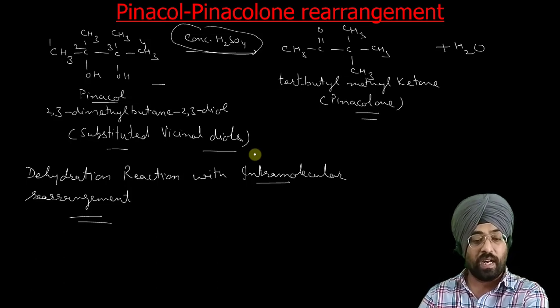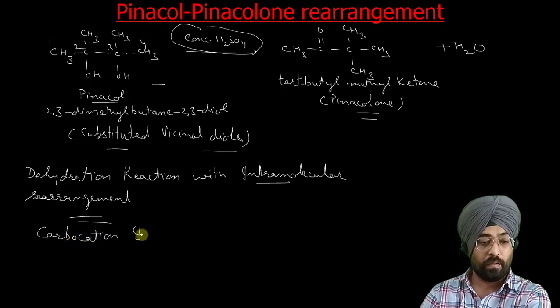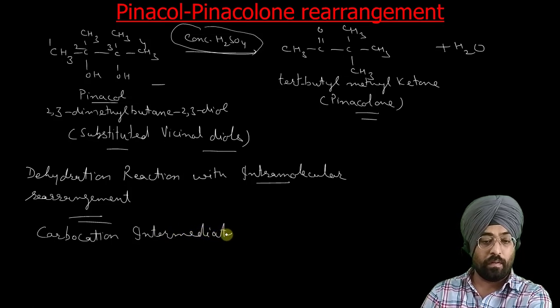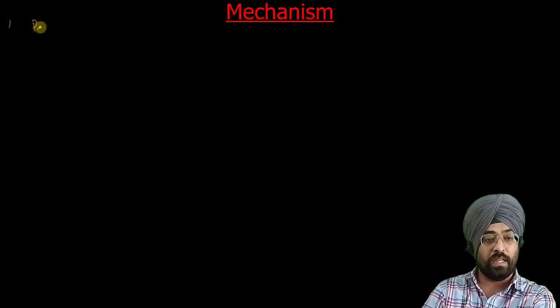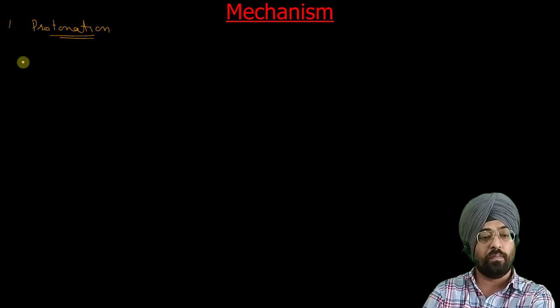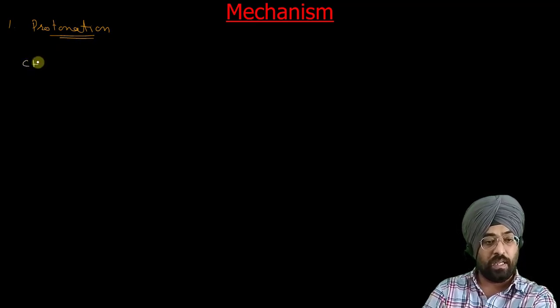Now it is a carbocation intermediate reaction. Let us try to discuss its mechanism. The first step of the mechanism is protonation, as this reaction is carried out under mineral acids. So let us see what happens.